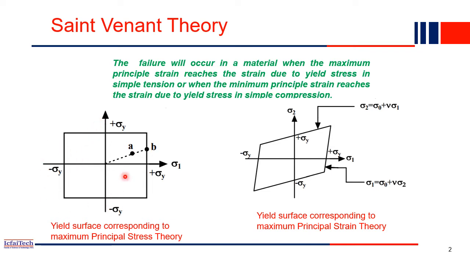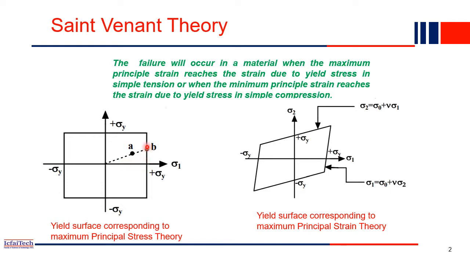In this diagram, if you recall, last class we discussed the maximum principal stress theory. This plane is what we call the yield surface. What is a yield surface? Here you can see two axes, sigma 1 and sigma 2, two principal axes are shown. If you recall, in the principal stress theory, when the stress in a material is less than the strength of the material, then our material is safe.